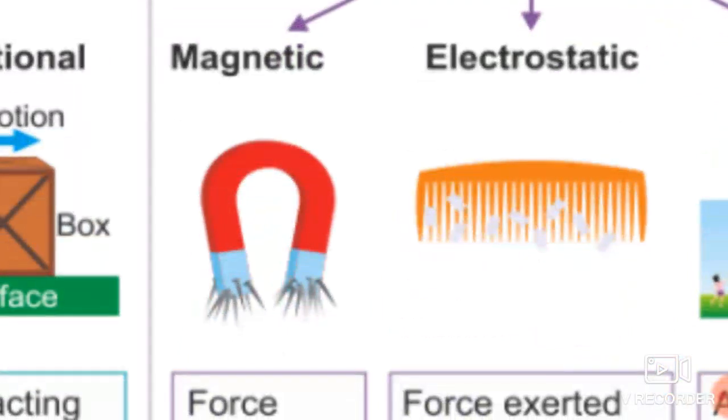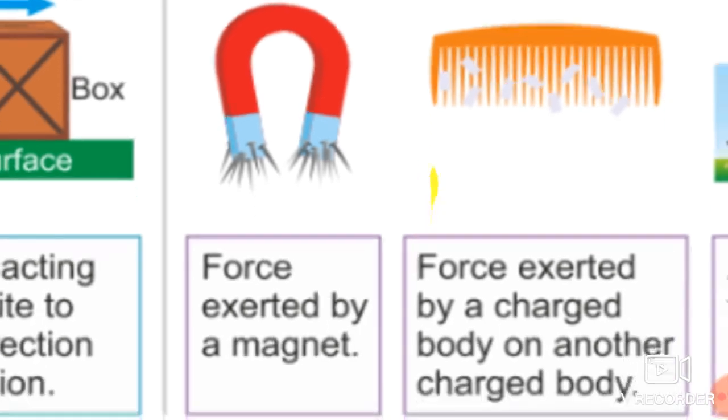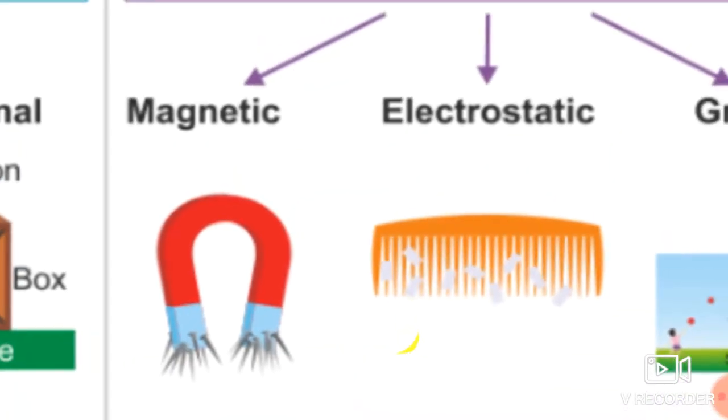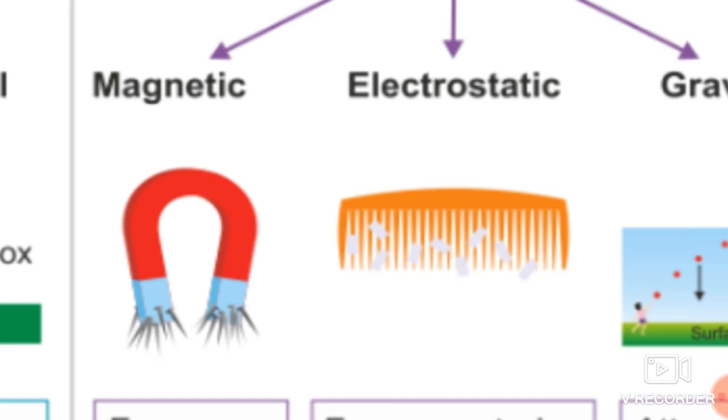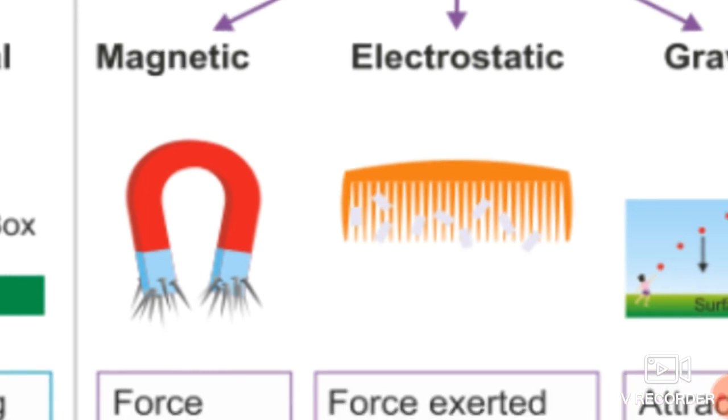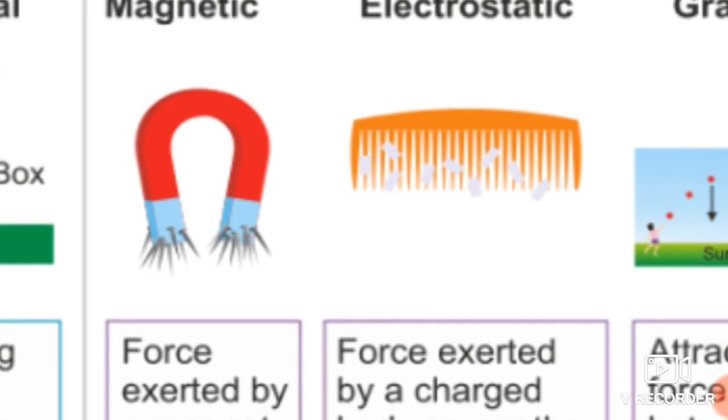What is a magnetic force? The name itself indicates that here it is a magnet. So the force which is exerted by any kind of magnet is a magnetic force. See over here, these are nails which are attracted towards this magnet. We have also seen this in the practicals: whenever iron nails or iron things are far away from the magnet, due to the magnetic force, these nails get attracted towards that magnet.